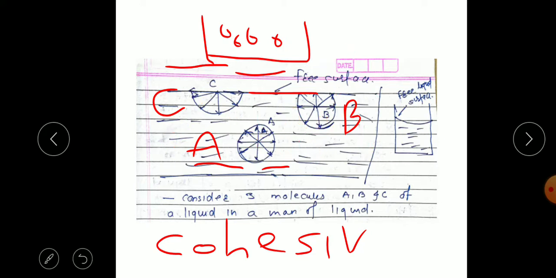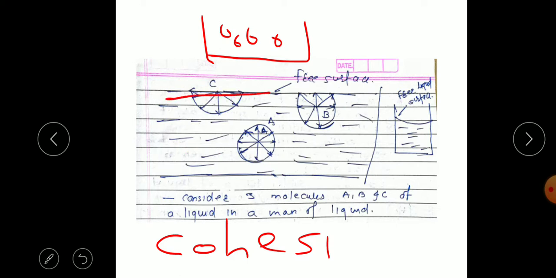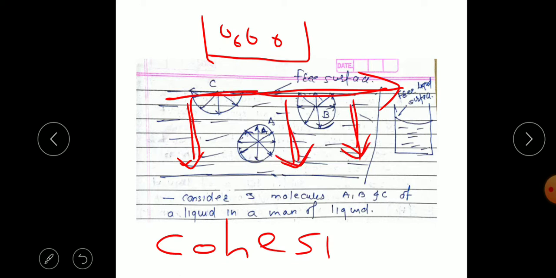Because of this cohesive force, we can consider the surface of the liquid to behave like an elastic membrane under tension. That means the surface is formed and a force is acting on it. Because of this downward pulling force of the molecules, a tangential force acts on the surface of the liquid.